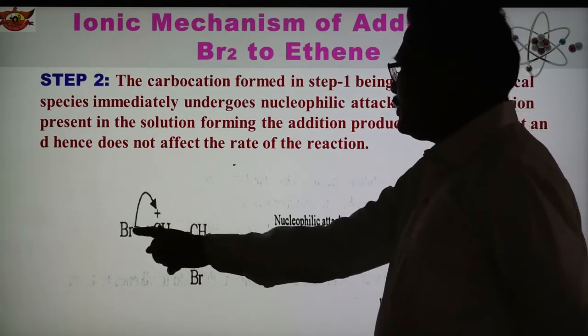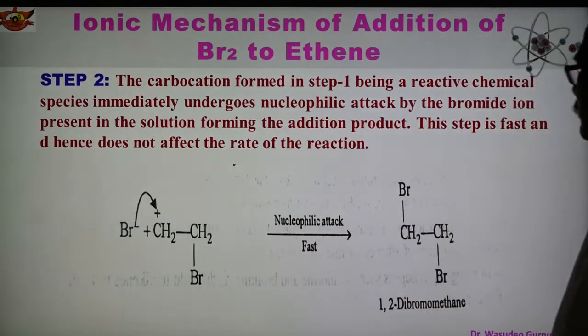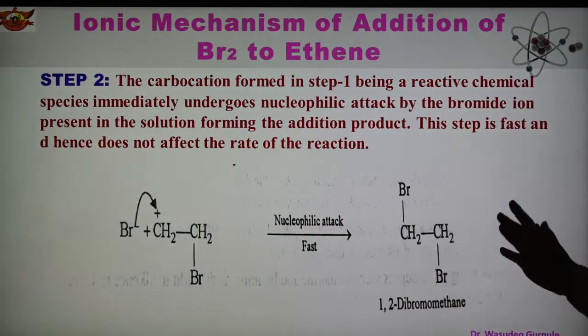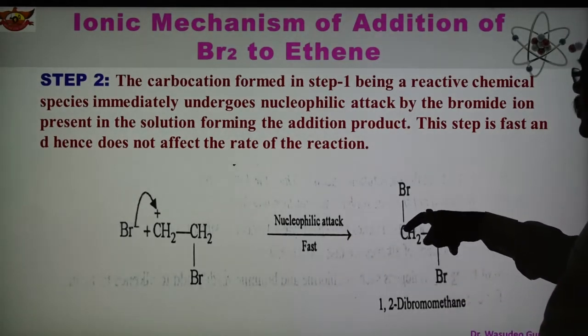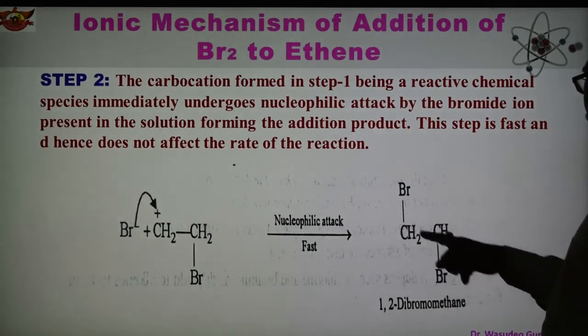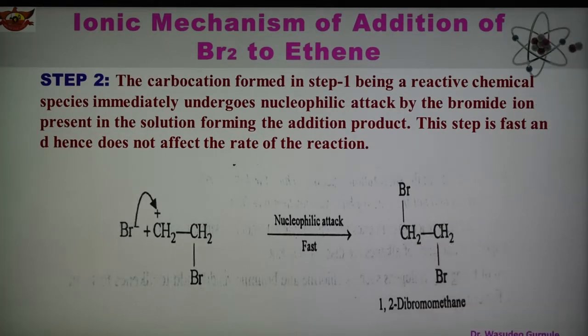So here there is a positive charge, so the bromide is attracted toward this positive end of the carbon. So here the nucleophilic attack is taking place, and this reaction is fast, and so now bromine gets attached to this carbon, and this type of compound is formed, which is known as 1,2-dibromomethane. So in this way, addition of bromine to ethene or ethylene is taking place, and this is a two-step reaction. And this is the mechanism which is known as ionic mechanism.